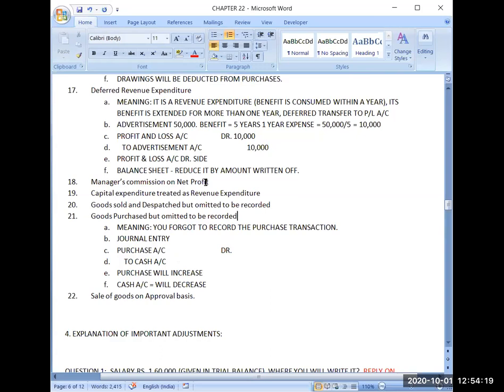Now how many adjustments are left? Manager's commission, capital expenditure treated as revenue expenditure. See, this one is also an omission transaction. Try to do it on your own. And sale of goods on approval basis. Three major adjustments are now left that we will be discussing tomorrow, and then the chapter will be over.